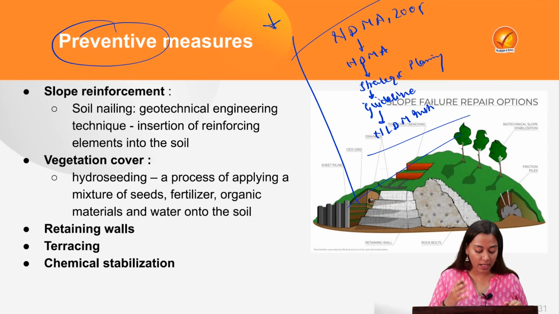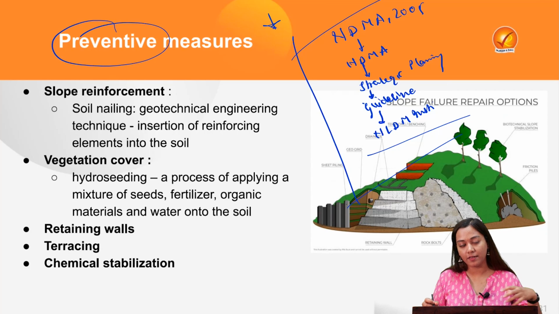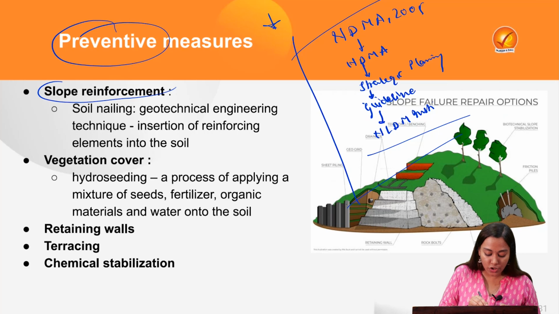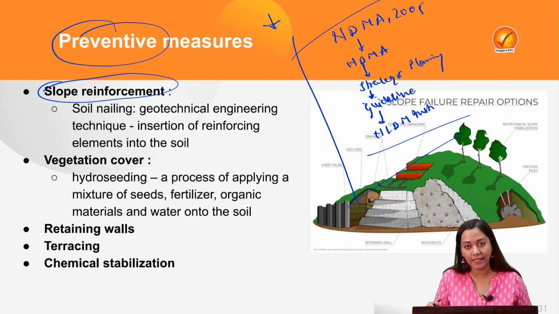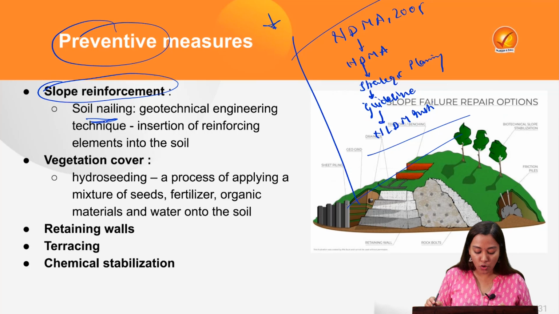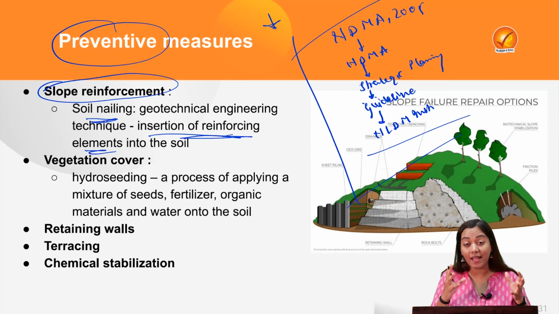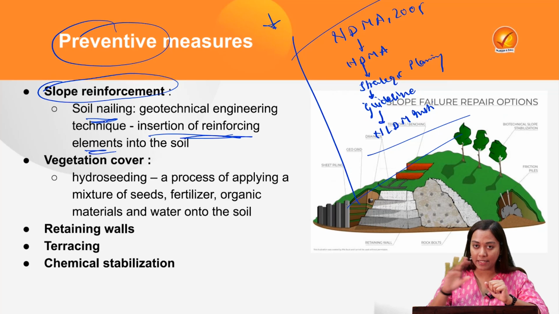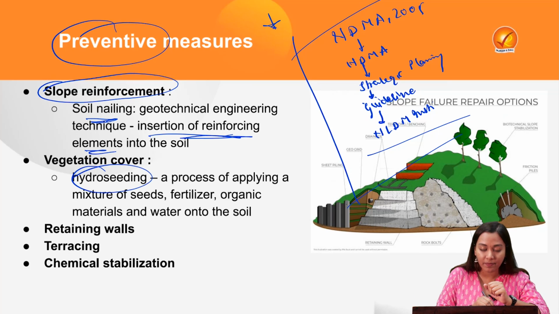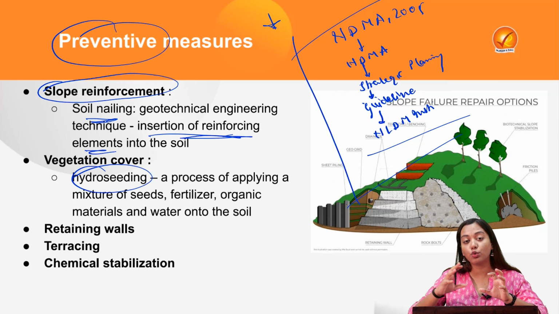Okay, so these are some of the steps taken up by the government, but the other innovations that we need are coming. Let's say in the Western Ghats, in current affairs, we have read that they are using slope reinforcement techniques, some of the geoengineering techniques, for example, soil nailing, where insertion of reinforcing elements, for example, iron nails, is done into the slope, so that the soil or the debris or the rock remains intact. Next is the netting of the same.